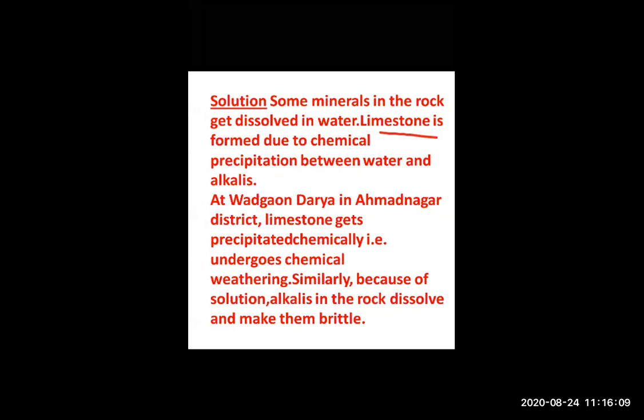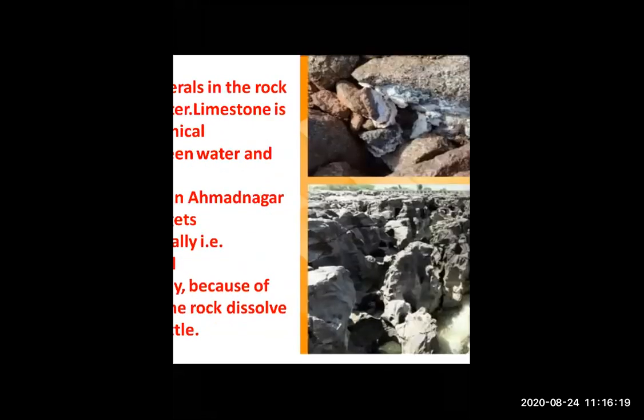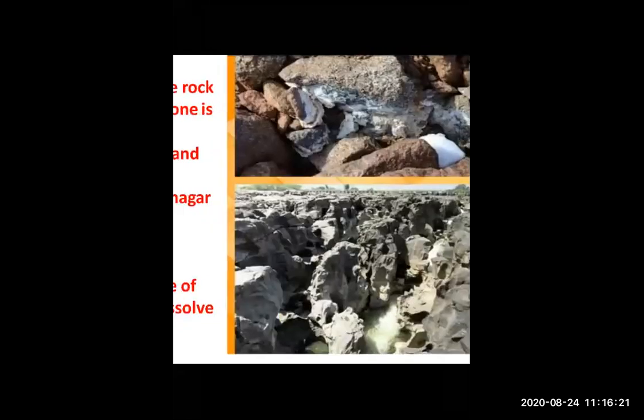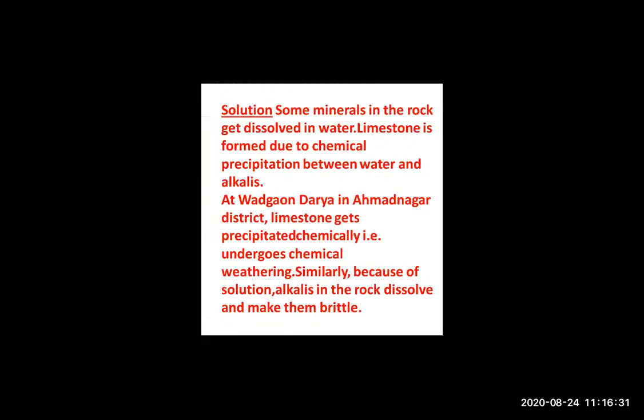Okay. So in Ahmednagar, in Vadgaon Darya district, the limestone gets precipitated. Just look over there. This is a limestone. Vadgaon Darya in Ahmednagar. The limestone gets precipitated. So, because of that, what happened?